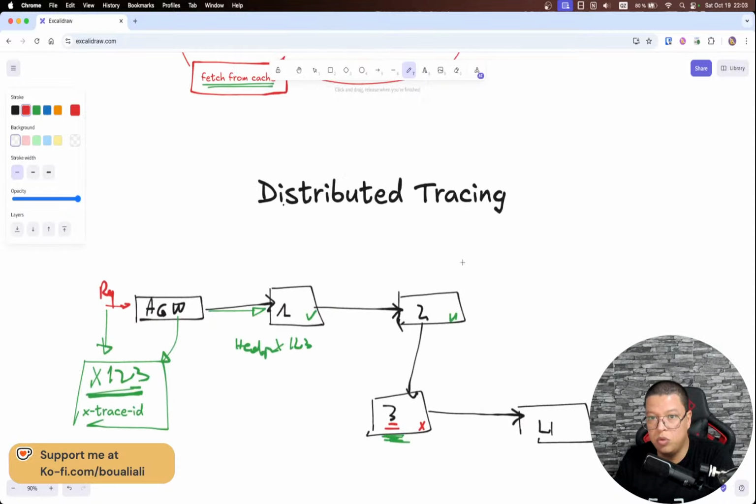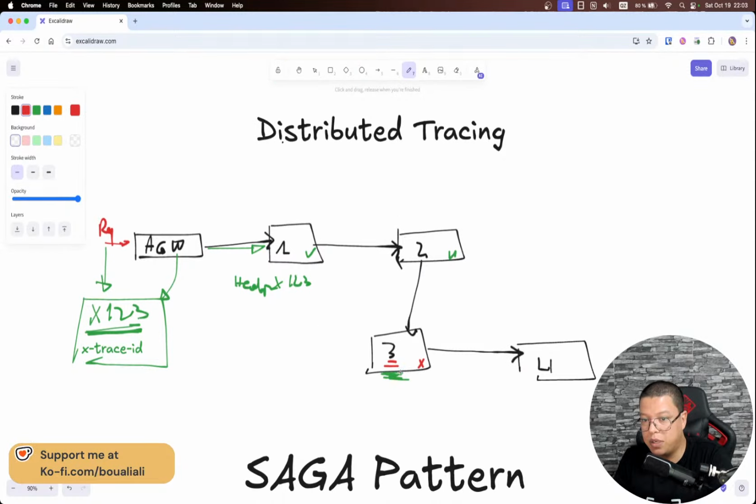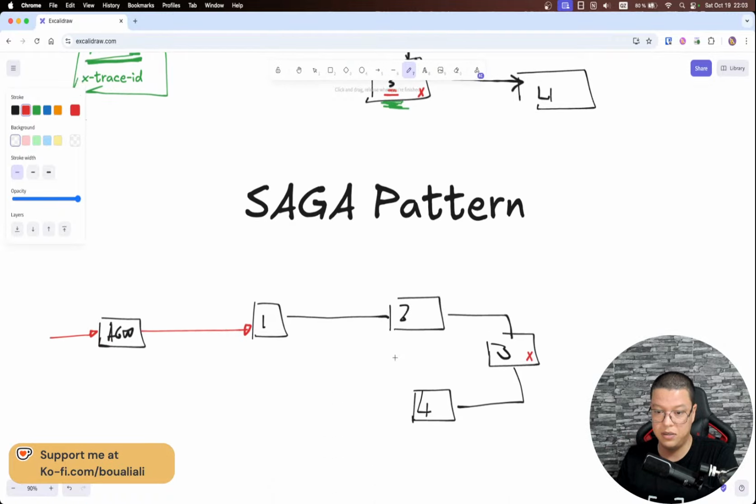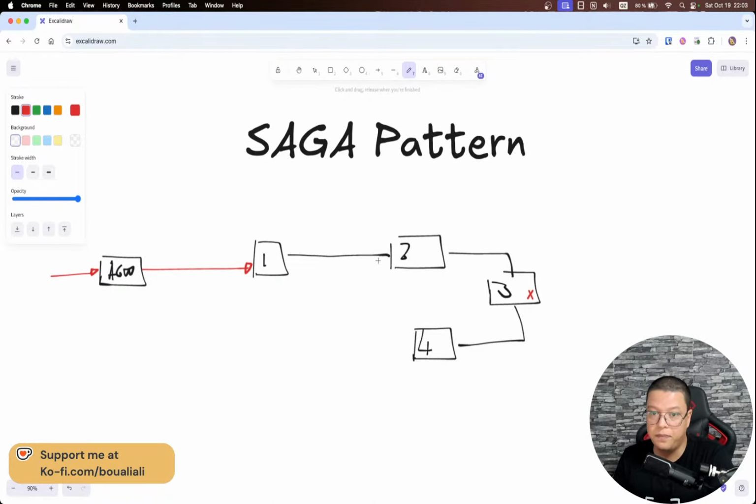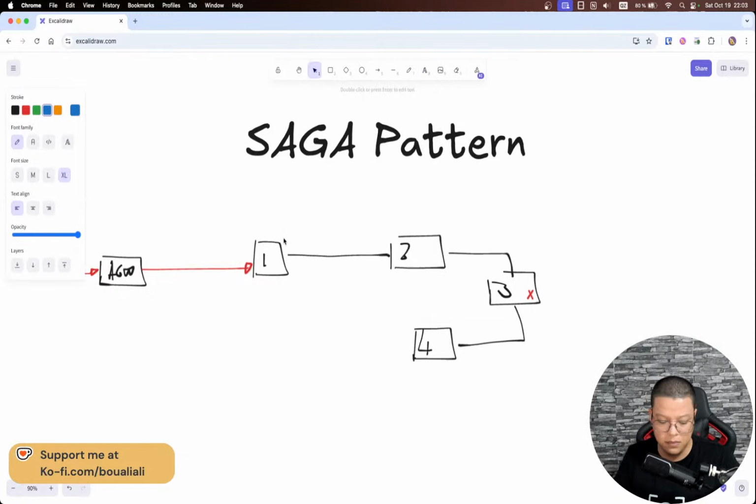So now, using distributed tracing, I know that my request failed at this microservice for a specific reason, which doesn't really matter for now, though later, from a business or debugging perspective, of course it matters. But here, what really matters is this: let's say that at this level I create a customer.